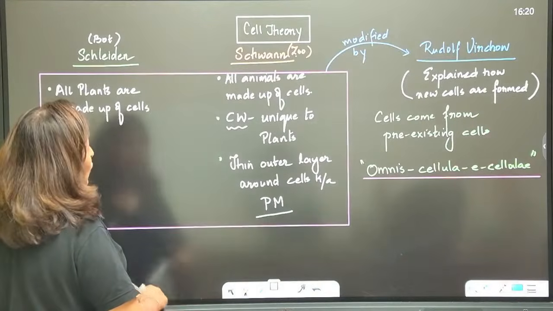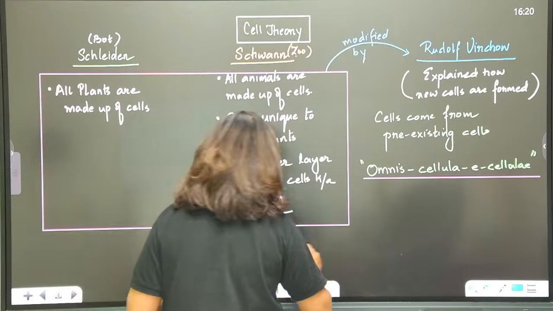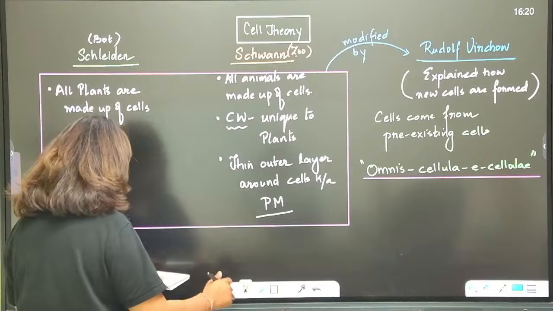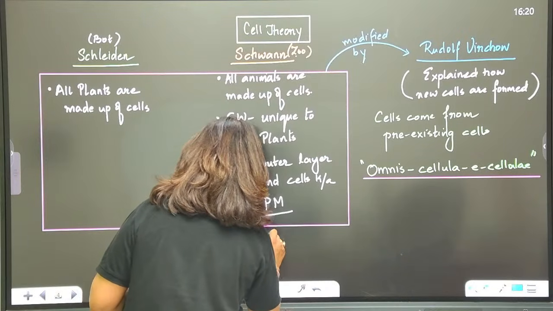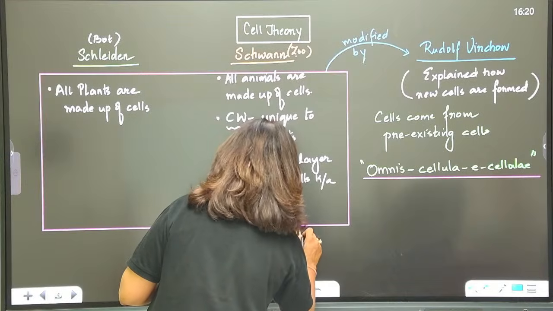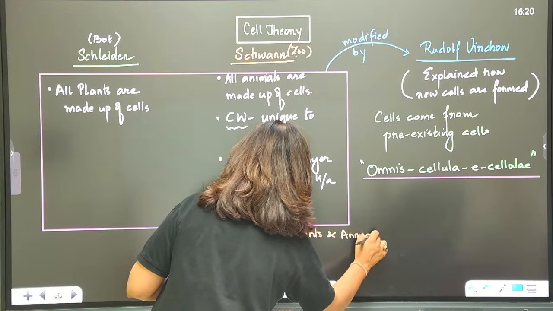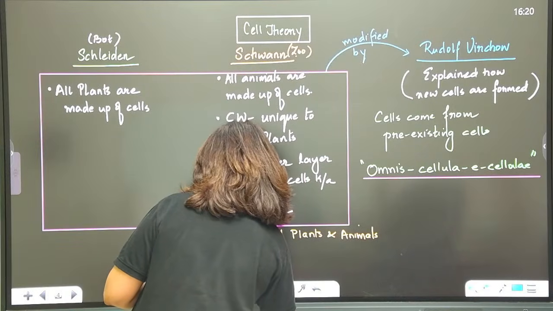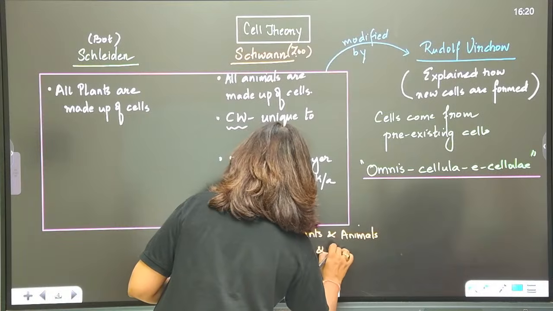Now, overall, Schwann was the one who stated this. There is this NCERT line, guys. You have to put it in a box while making your notes. Write down that bodies of plants and animals are composed of cells and their products.